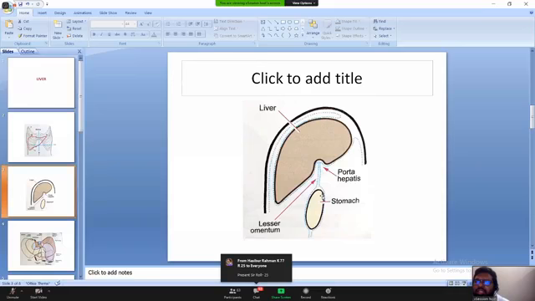It's the pathway through which some structures enter or exit the liver. This is called porta hepatis.